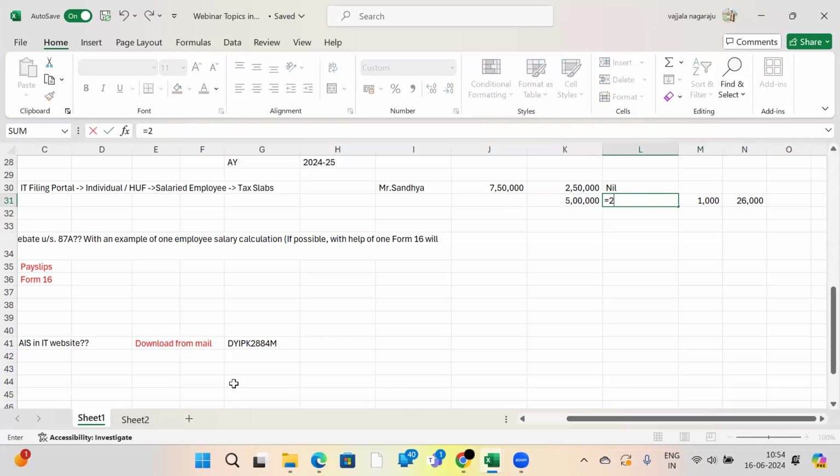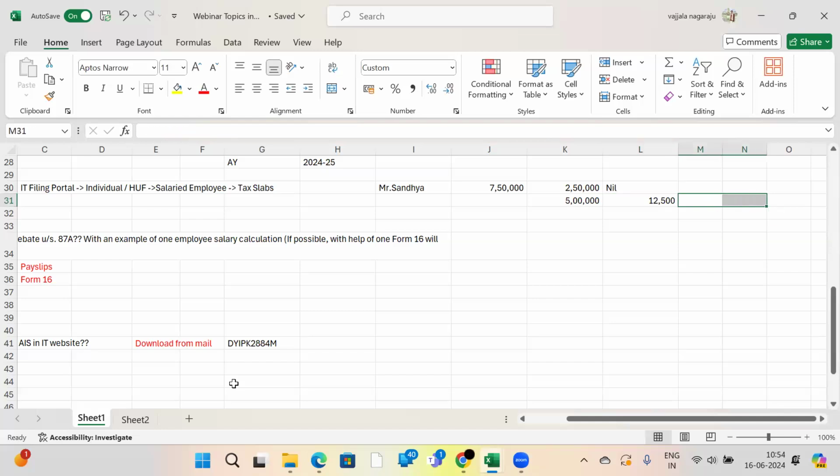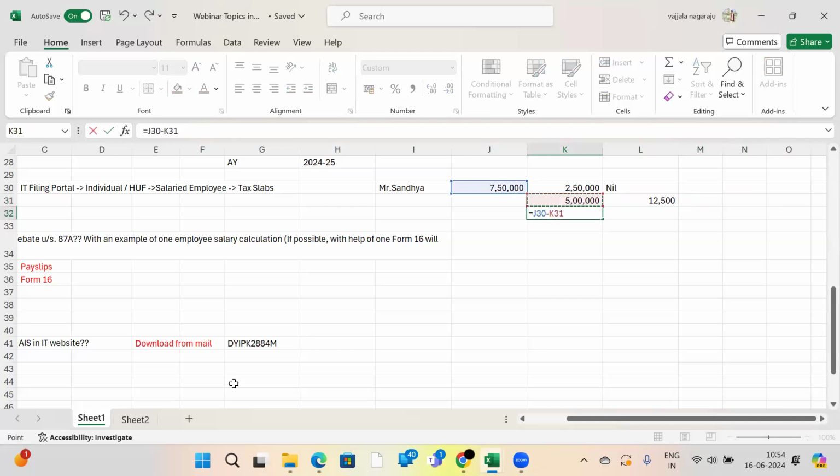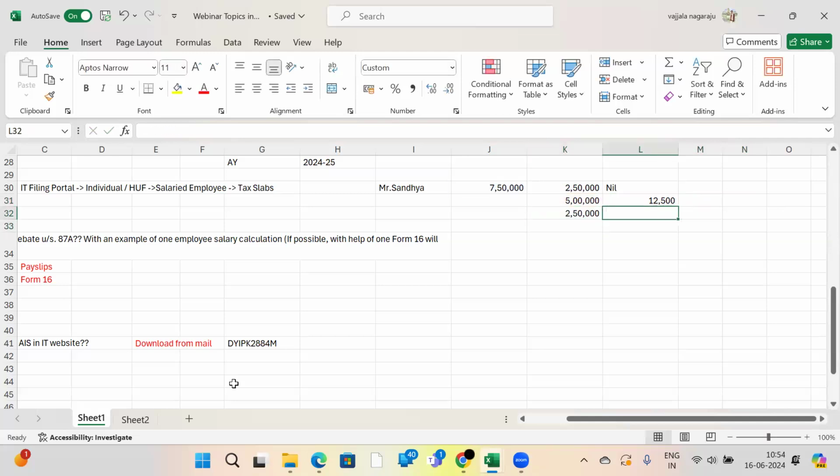Now on this 5 lakhs, next to 2.5 lakhs, it will be taxed at 5%, which is 12,500. After 5 lakhs, the amount he has is 2.5 lakhs. From 5 lakh 1 rupee to 10 lakhs, it will be taxed at 20%. So in total it should be 62,500.